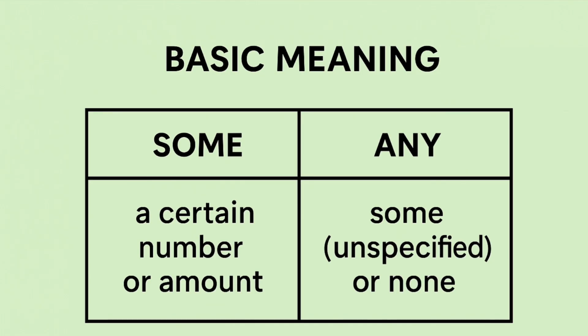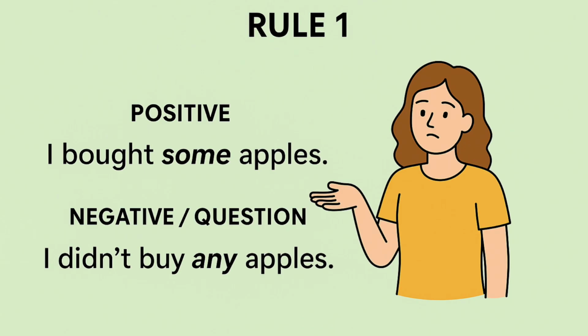Both some and any mean an unspecified amount or number. The difference is in how and when we use them. When you say some, it could be a certain number or amount. When you say any, it is unspecified or could be none. We usually use some in positive sentences. Example: I have some milk. It shows that there is at least a small amount of something. We do not normally use any in positive statements, except in special cases we'll see later.